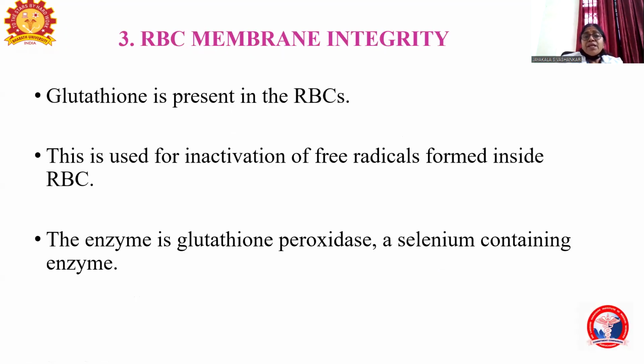Again, glutathione is very important in maintaining the RBC membrane integrity. How does it maintain the RBC membrane integrity? Glutathione is normally present in the RBC. During the synthesis of RBC, free radicals are formed inside the RBC. These free radicals will be inactivated by the reduced form of glutathione present in the RBC. The enzyme used for the inactivation of free radicals is glutathione peroxidase, a selenium containing enzyme, which is also present in the RBC.